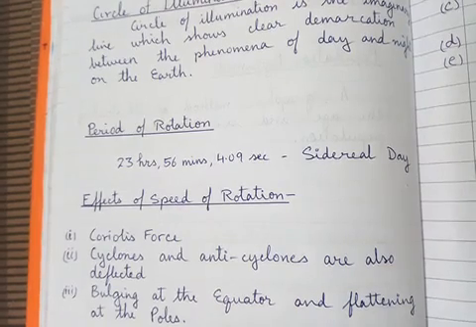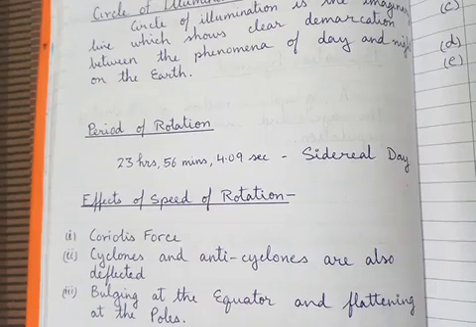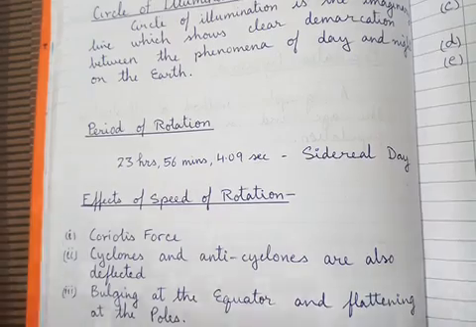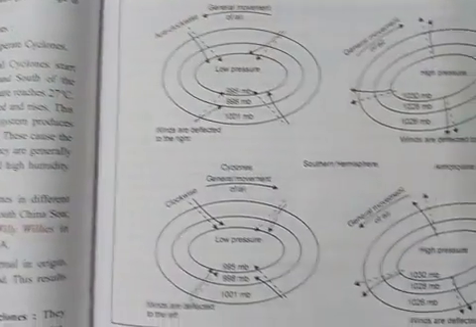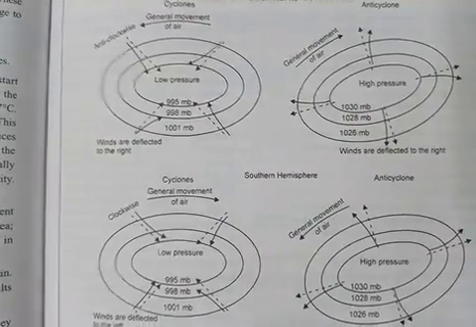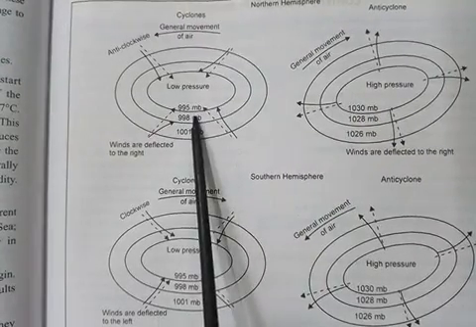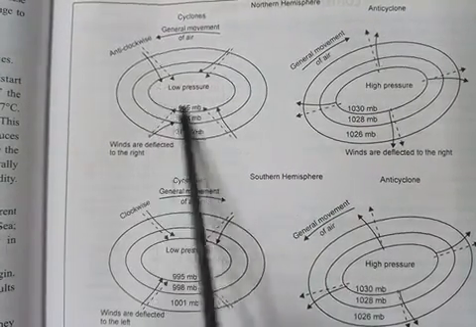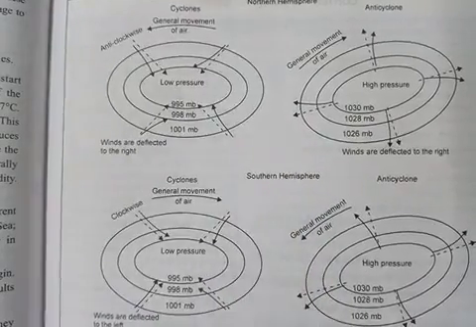Now another thing, let me make it easier for you, and I will show you the movement of the cyclone and anticyclone. So here is one figure you can see. Now usually, what is a cyclone? A cyclone is an area of low pressure surrounded by high pressure.